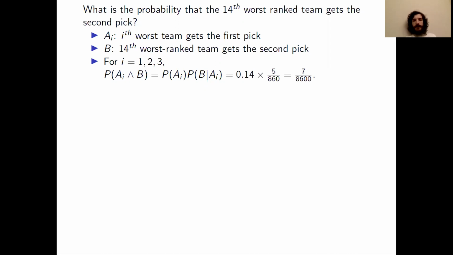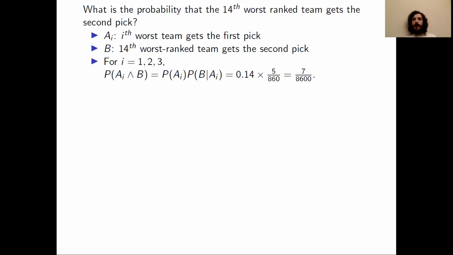Probability of A_i, that's just the probability that the first team gets the first pick. And that's the number of combinations of the first team divided by the total number of combinations. So it's 140 over 1,000, which gives us 0.14. Probability of B conditioned on A_i is just the probability that the 14th worst team gets the second pick if the worst team gets the first pick.